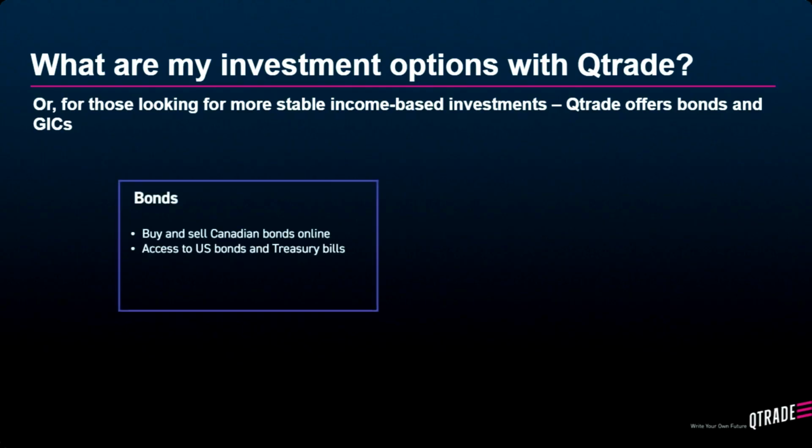So bonds are debt instruments that are issued by companies or governments that pay you a predetermined interest rate. Through Qtrade, you can buy or sell Canadian company or government bonds through Qtrade's bond trading portal. Or if you want to purchase US bonds, you can do so by contacting Qtrade's trading team.